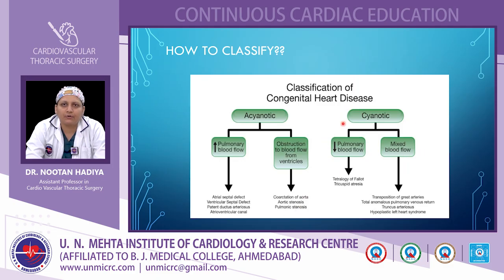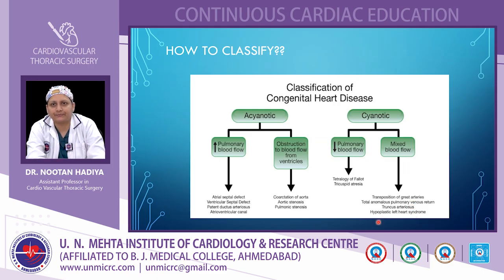In the cyanotic group of diseases, we can further divide it into decreased pulmonary blood flow and mixed blood flow. The group of decreased pulmonary blood flow includes tetralogy of Fallot and tricuspid atresia. And the group of mixed blood flow includes transposition of the great arteries, truncus arteriosus, total anomalous pulmonary venous connection, and hypoplastic left heart syndrome.